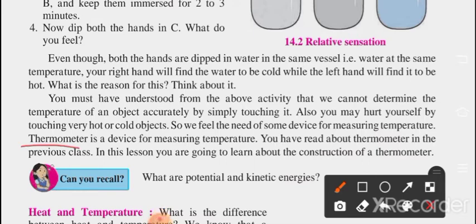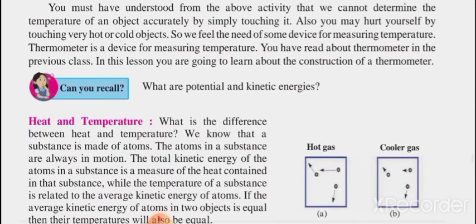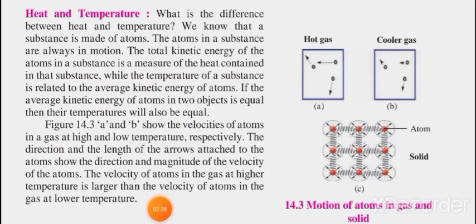For that we need an instrument, and that instrument is the thermometer. We can use this device and measure the temperature. We read about the thermometer in the previous class also, and in this lesson we will also learn about the construction of the thermometer.